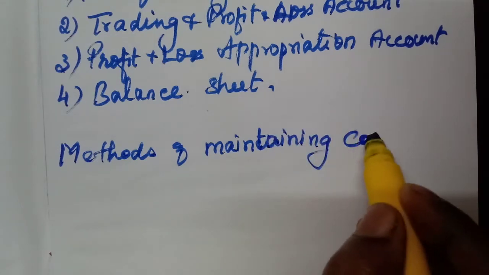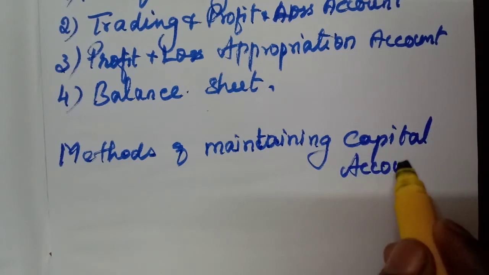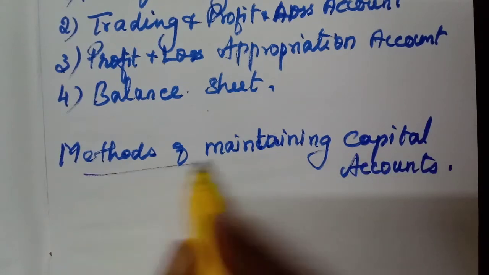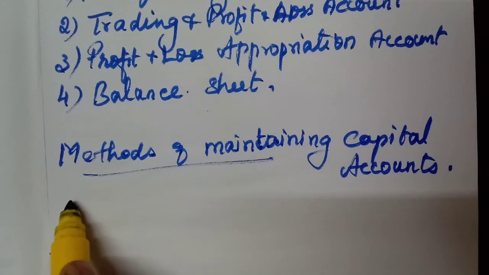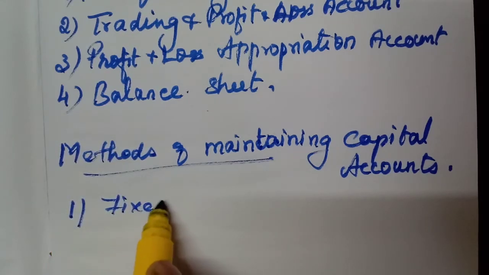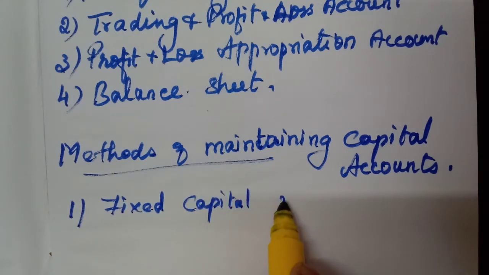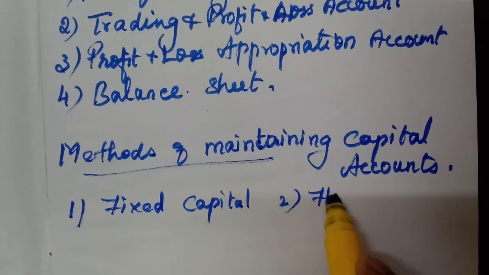One is the fixed capital method, and the other one is the fluctuating capital method.